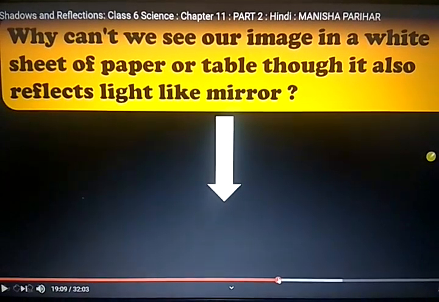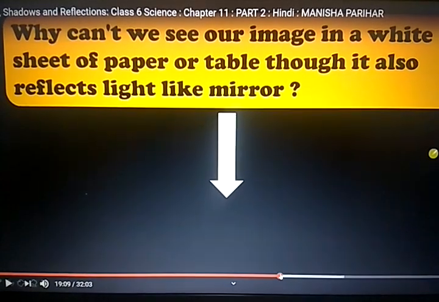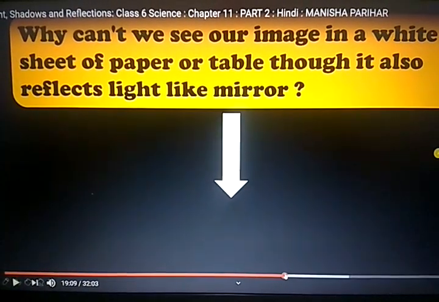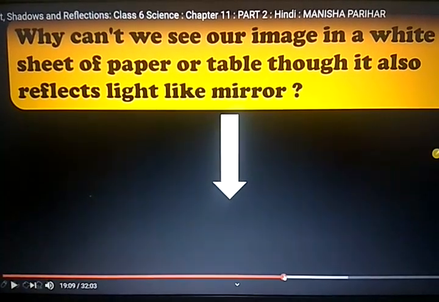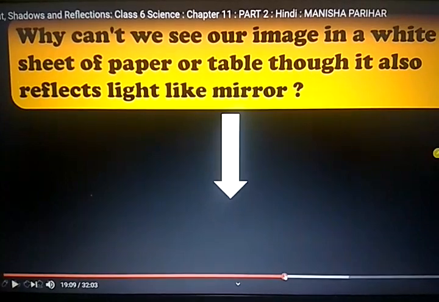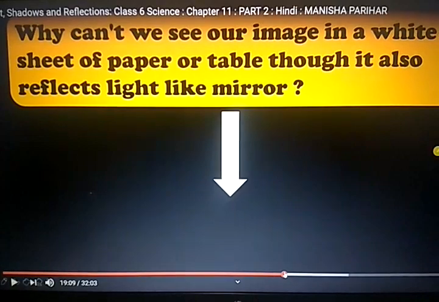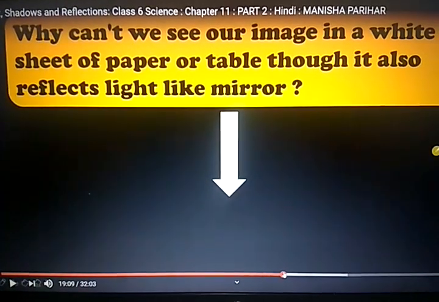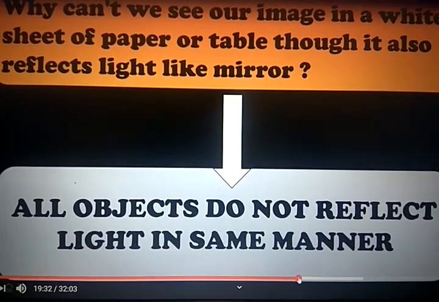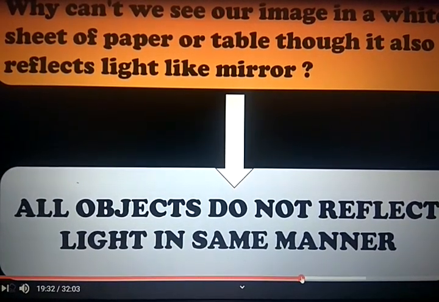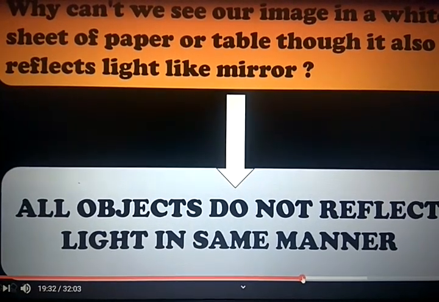Question: why can't we see our image in a white sheet of paper or a table? They also reflect light like a mirror. Why can't we see our image in a white paper or just a table? What is the main reason behind this? All objects do not reflect light in the same manner, right? Table and paper do not reflect the light like a mirror.